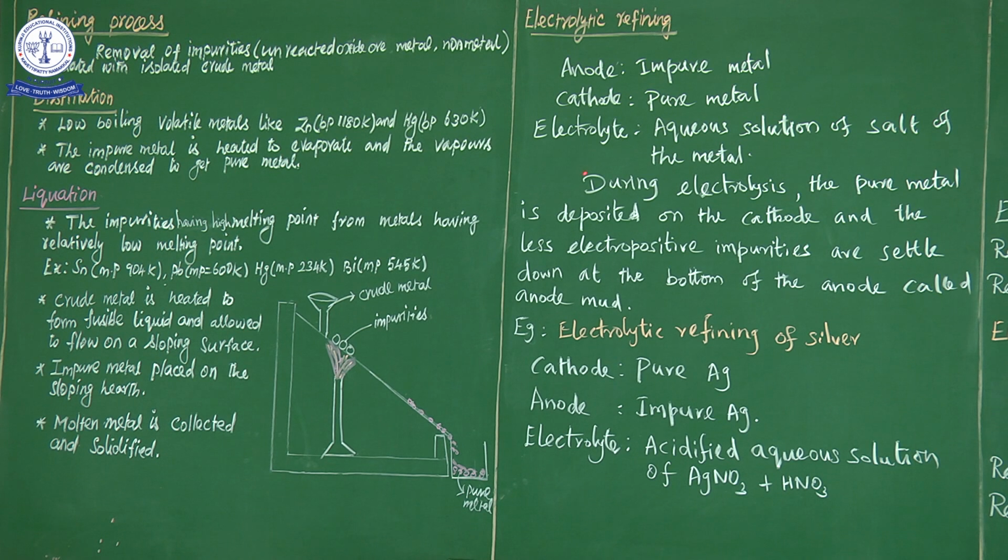And the electrolyte solution is aqueous solution of the salt of the metal. எந்த metalஐ purify பண்ண போகிறோமோ அதோட salt solution electrolyteஆ act பண்ணும். So during electrolysis the pure metal is deposited on the cathode and the impurities are settled at the bottom of the anode, called as an anode mud.